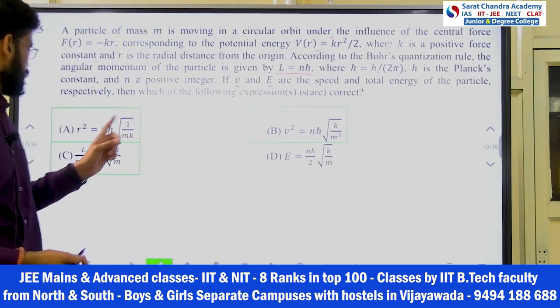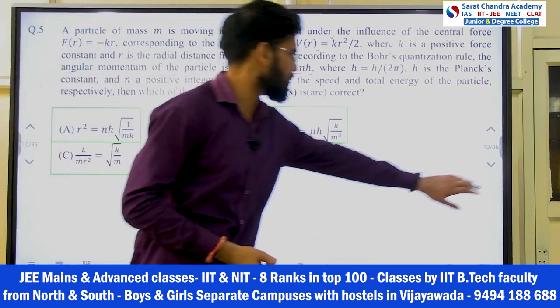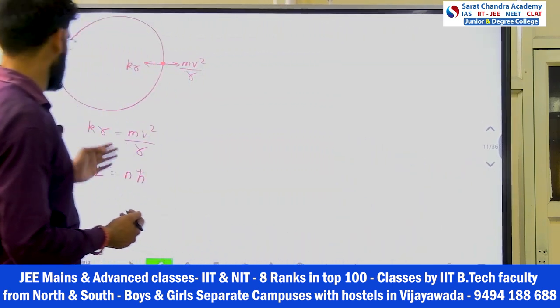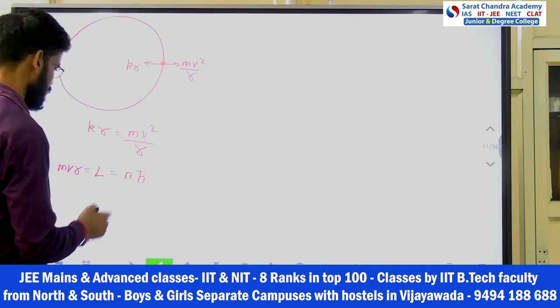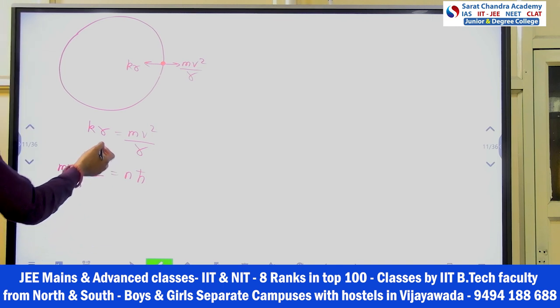R square, V square and angular momentum. So first, R square and V square. Basically I have two equations in R and V, right? Two equations, two variables, so I can solve for that. How will we solve it? First of all, I have this expression.